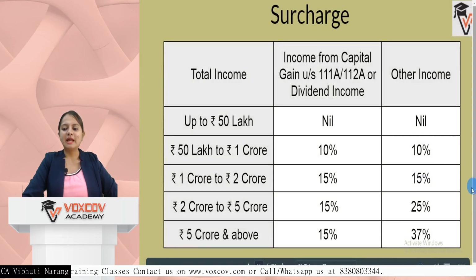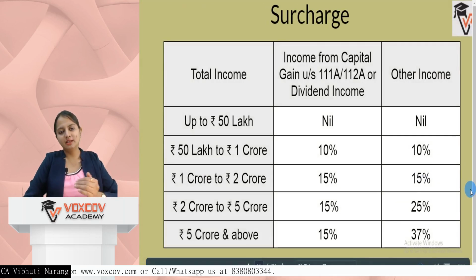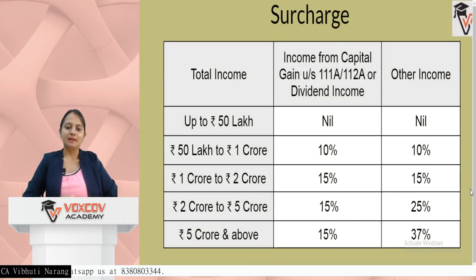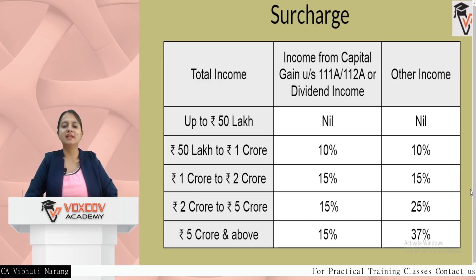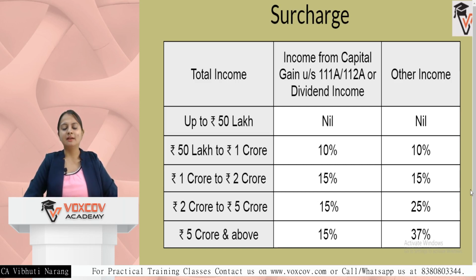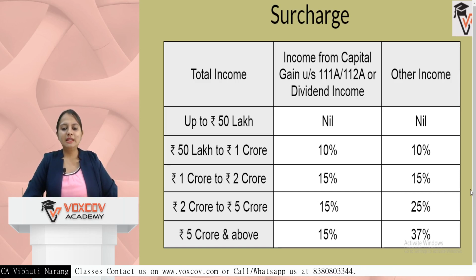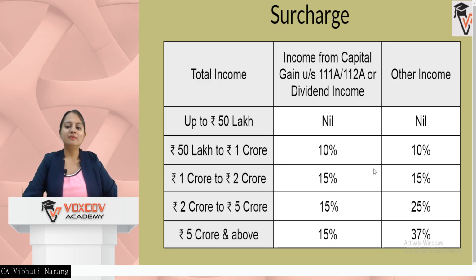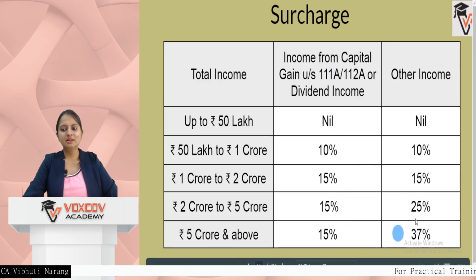Now we need to understand, as we have seen, we have a rebate for those who are in the lower income groups. In the higher end, if the income is in a very high income group, we have a concept in income tax called surcharge, which is applicable for an income exceeding a particular limit. Before understanding the topic of surcharge or what are the rates applicable in this, the income which has been computed from capital gains under section 111A or 112A or dividend income, we have different types of surcharge rates, and other income besides these three incomes we have different types of surcharge rates applicable.